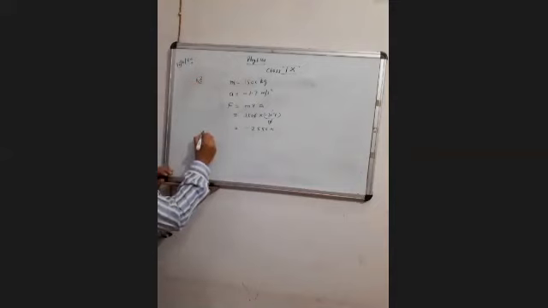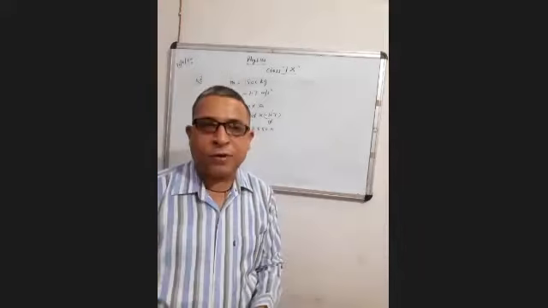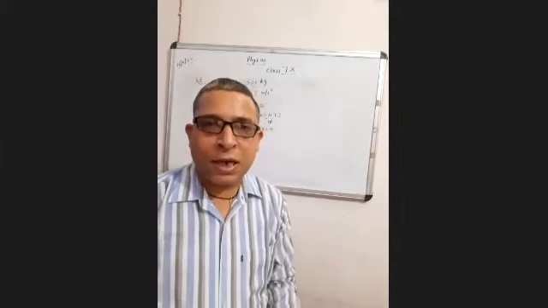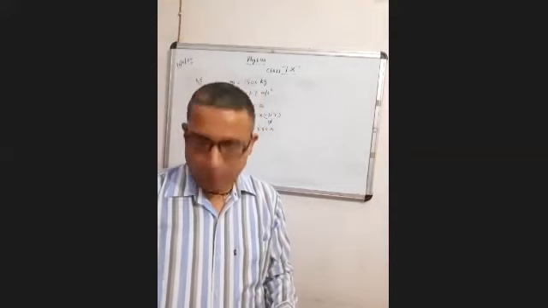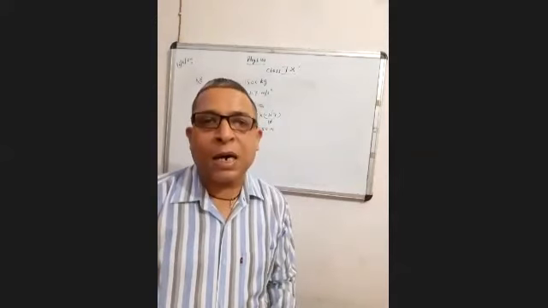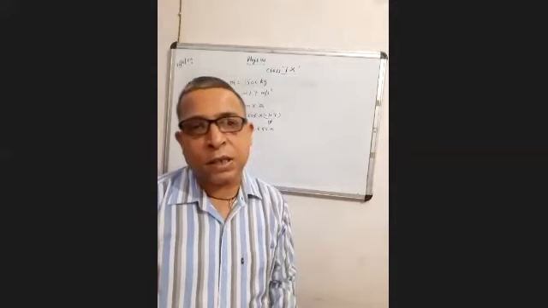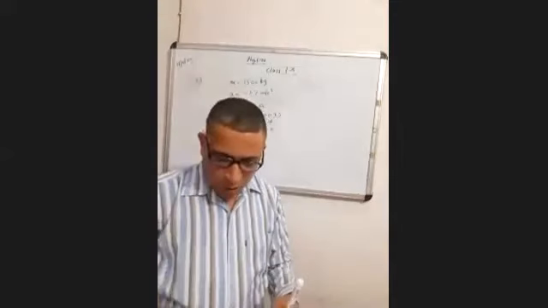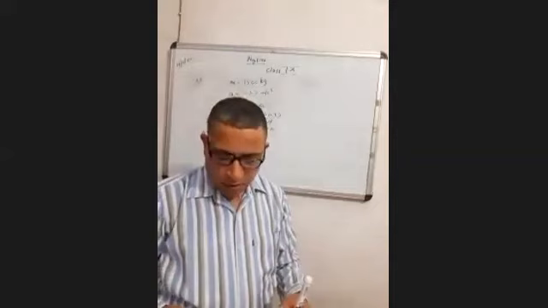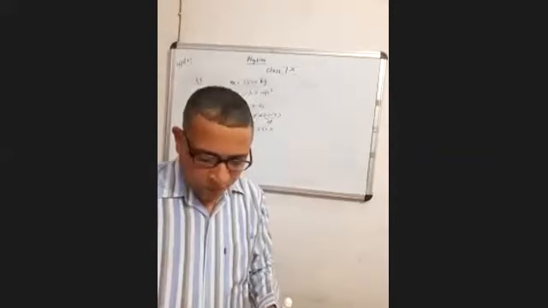Now we are coming to question number 9. Question number 9 says, what is the momentum of an object? If you remember, I told you in the notes also, momentum is mass into velocity. What is the momentum of an object of mass m moving with a velocity v? Your option A is mv whole square. Momentum is given by mass and velocity, or momentum is the product of mass and velocity.